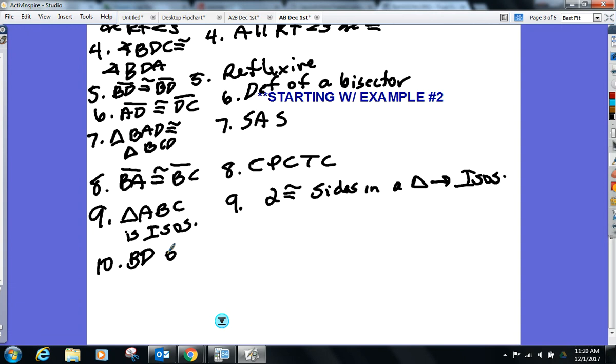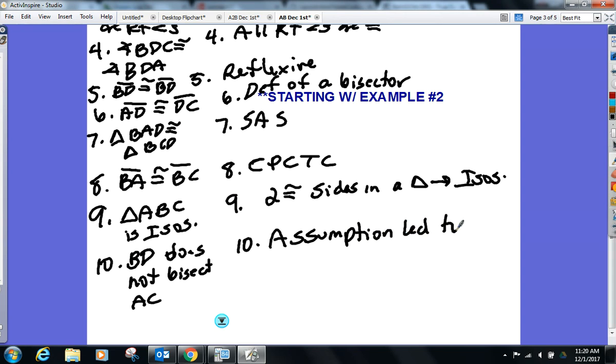BD does not bisect AC. And here's where we're going to end every indirect proof. Why is that true? Because our assumption led to a contradiction. And I never know, is it I or A here? A?